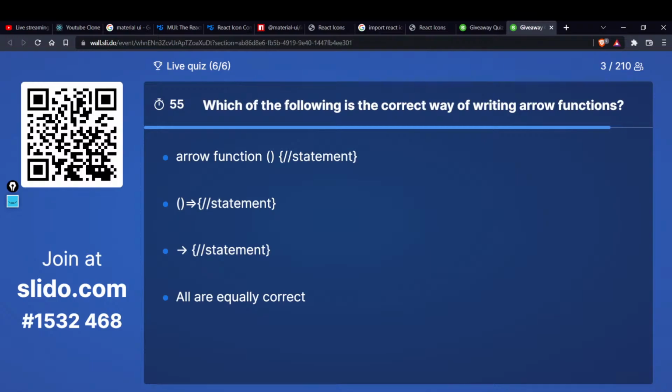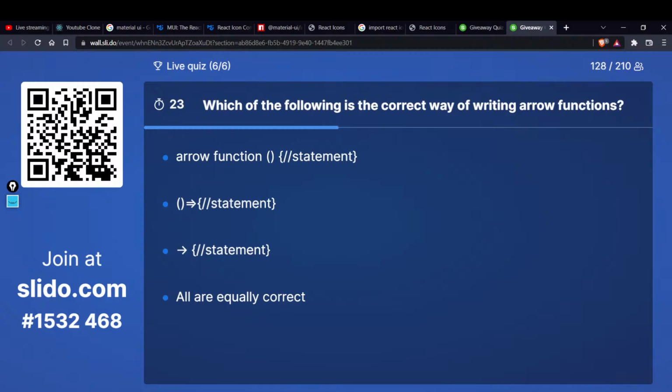The last question of the day is: which of the following is the correct way of writing an arrow function? I hope you are aware of arrow functions. We discussed this when we were discussing events. The first option says this is how you write it. The second option says this is how you write it. I think the third one should be right, because this is an arrow. This should be the right option, because an arrow function should have an arrow, at least then it will be called an arrow function. Okay, the first one could also be right because it also has an arrow written here.